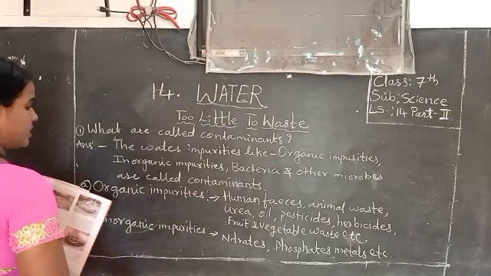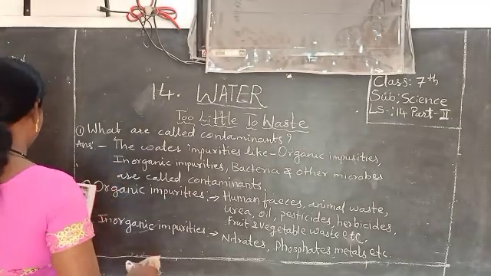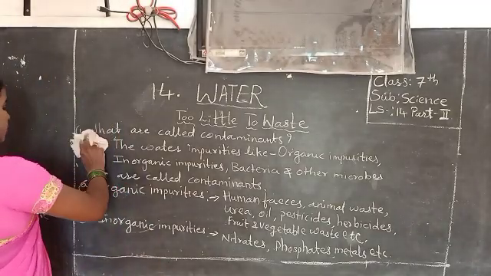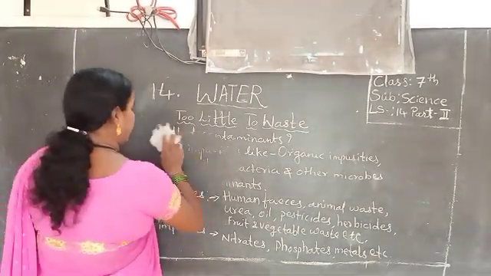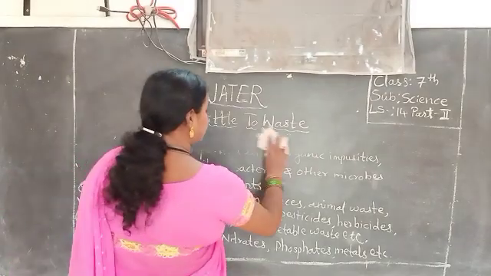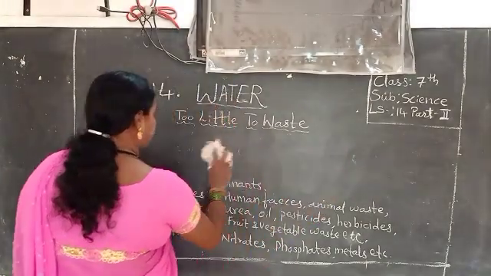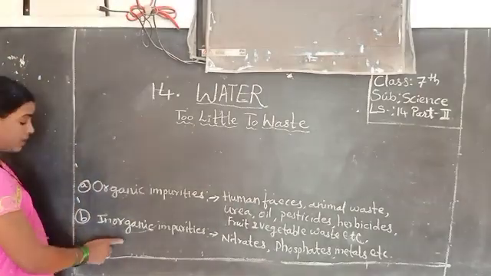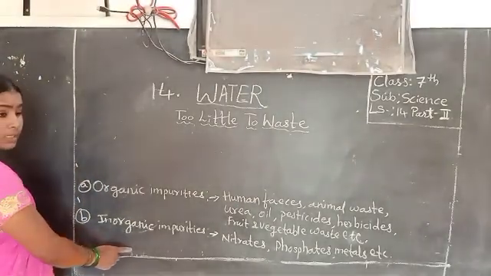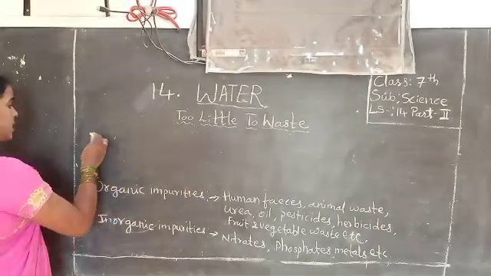Here I will write last, bacteria and other microbes, option C. Under this only, how to continue: after A and B you have to write the C option. I did not have the place here, but I am writing the C here.